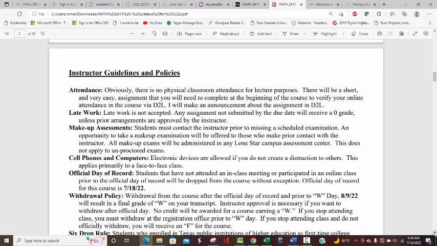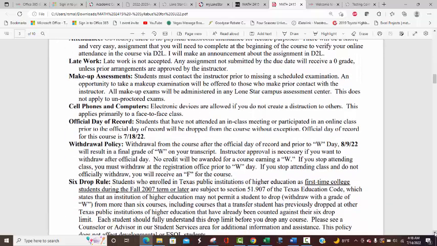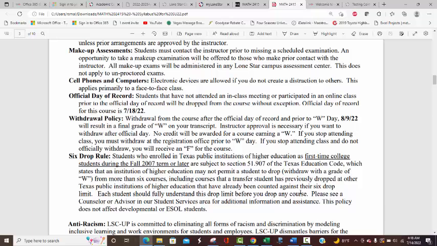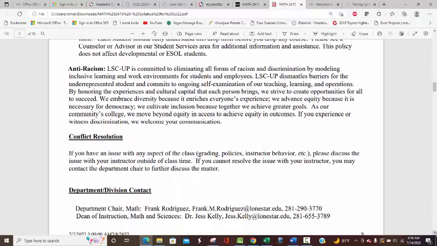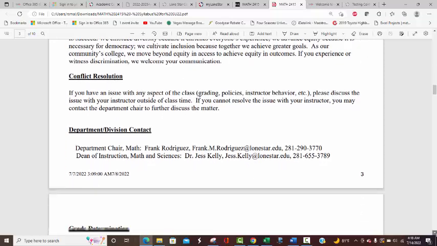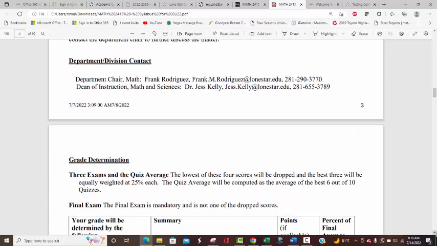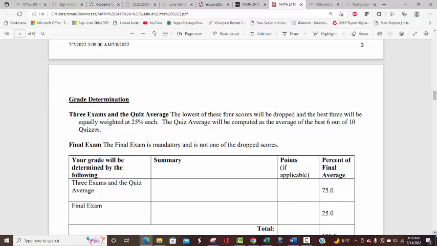Obviously there's no attendance here. Late work makeup, let's see. Official day of record is 7/18. W day is 8/9/22. You can read the rest here. Anti-racism, that's wonderful, but I don't think I need to read that to you. Conflict resolution, you see a lot of this. I'm not going to sit here and read it to you and waste your time. Of course, you can always ask me questions about something that may not be clear. Absolutely.